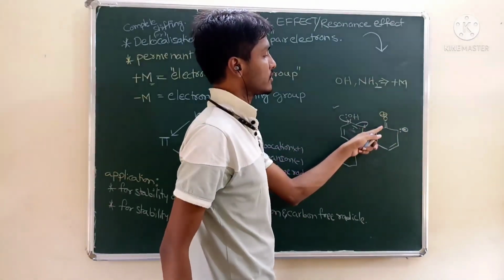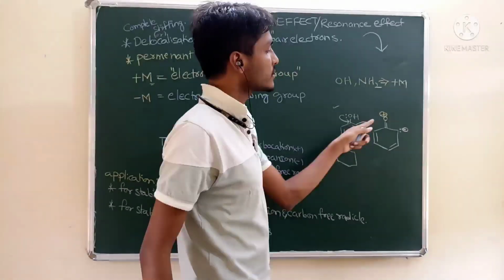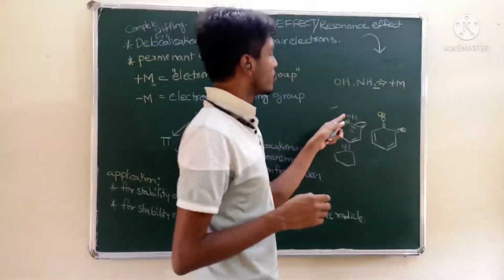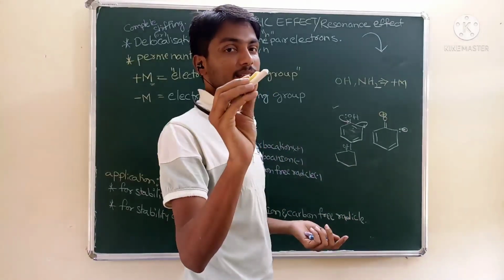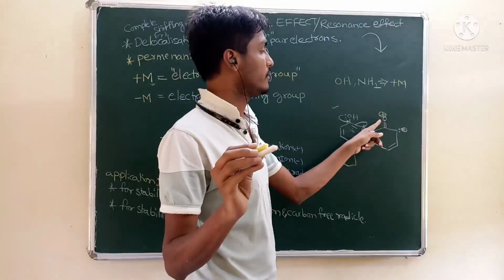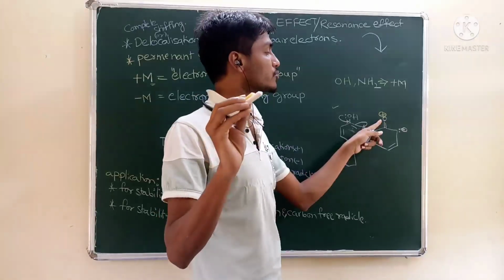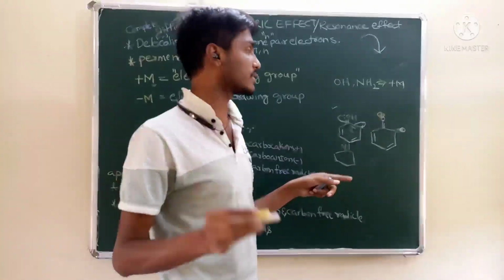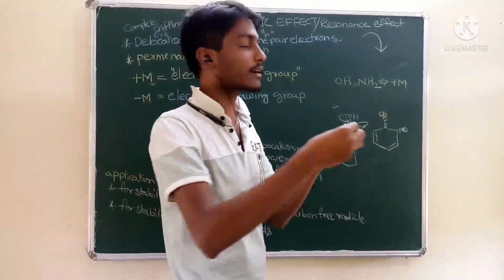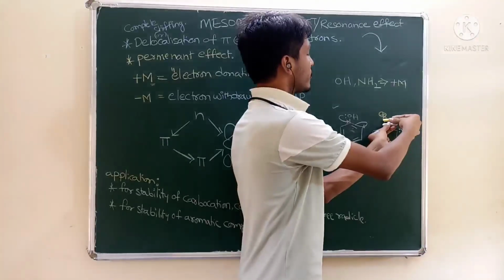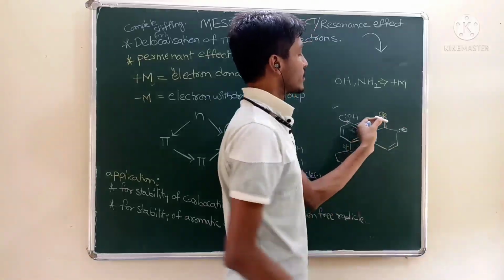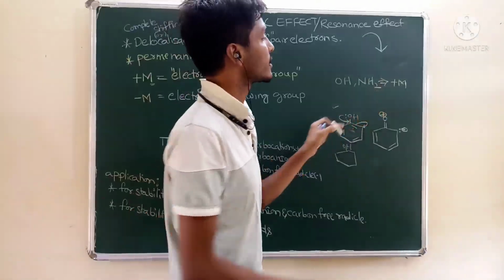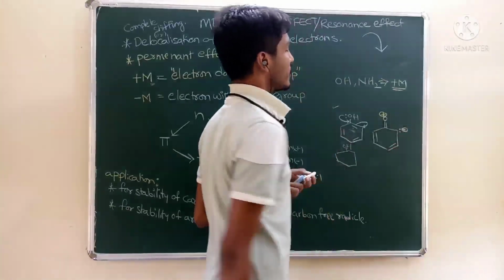These 2 electrons are a lone pair and belong to the oxygen atom, but by giving 1 electron to the carbon atom, oxygen gets a positive charge. That you can represent as a positive mesomeric effect.